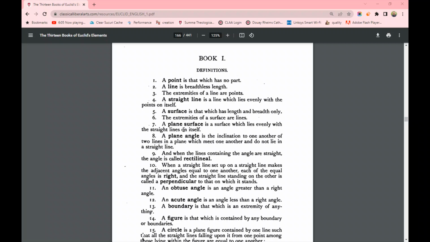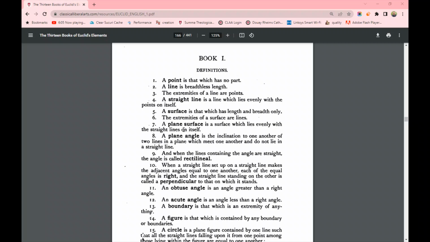A plane surface is a surface where the surface lies evenly with the straight lines, the lines that are its ends. It lies evenly with those lines on itself. Definition 8. A plane angle is the inclination to one another of two lines in a plane which meet one another and do not lie in a straight line.